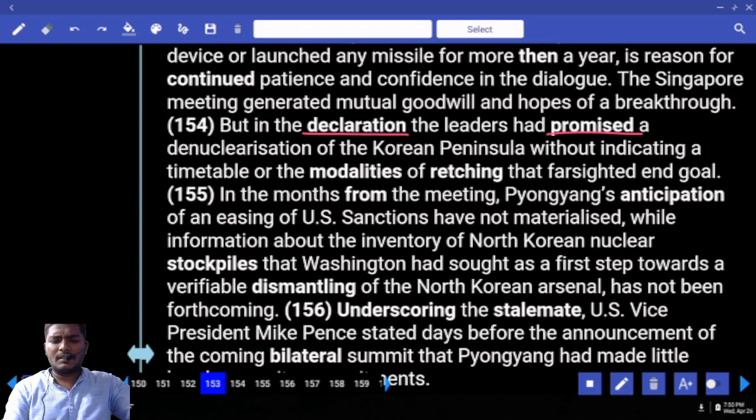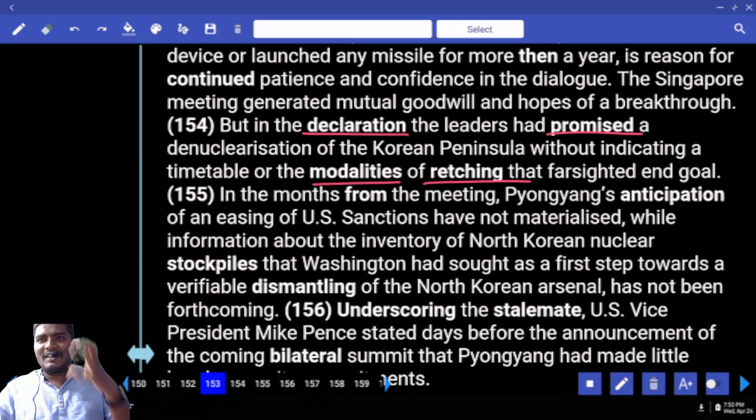Declaration, promised, modalities, retching. Do you know retching? Retching. Do you know, like when you are about to vomit, the sound that you make? The sound which comes out of your mouth. That type of bad sound is called retching.